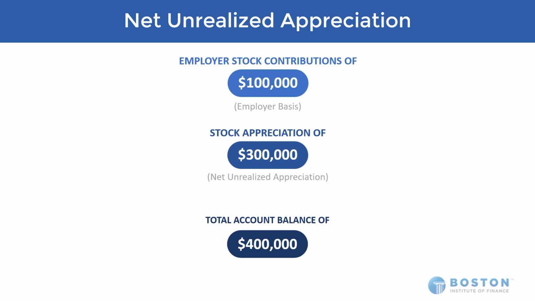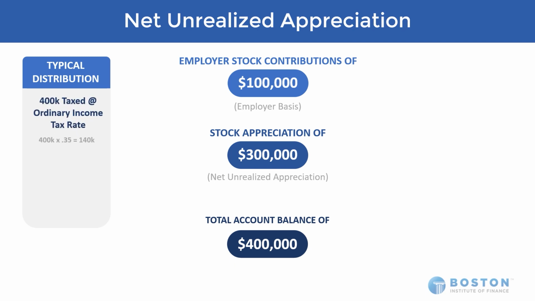So let's take two looks at a lump sum distribution from this account. On one side might be the more typical distribution, where everything just comes out all at once. No special treatment, no special elections, and it's all taxed at once. So here we would have $400,000 taxed at ordinary income tax rate, unless it's employee basis in the plan. Distributions from qualified plans are always taxed at ordinary income tax rate. So that results in $140,000 of taxes, so there's $260,000 net for the client after the lump sum distribution.